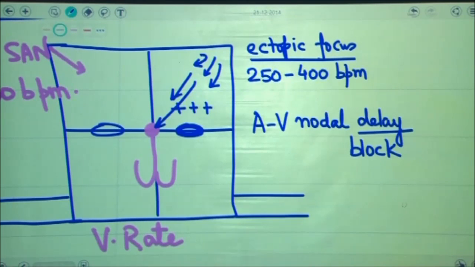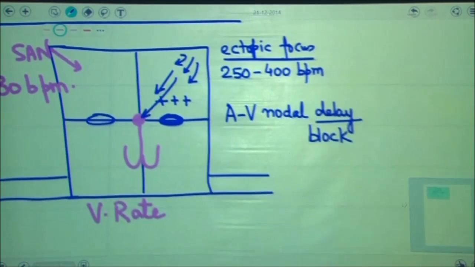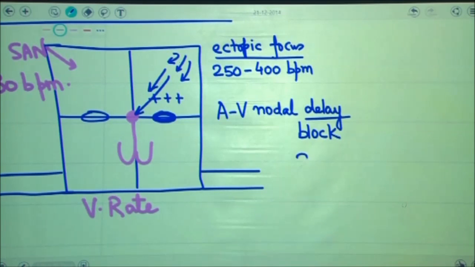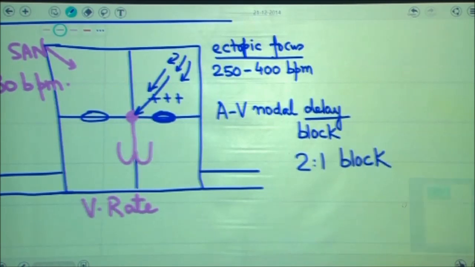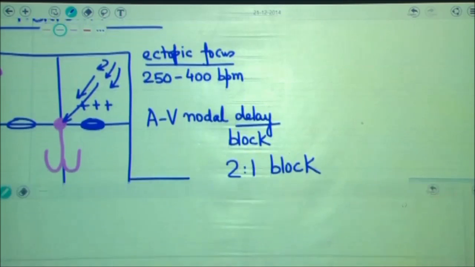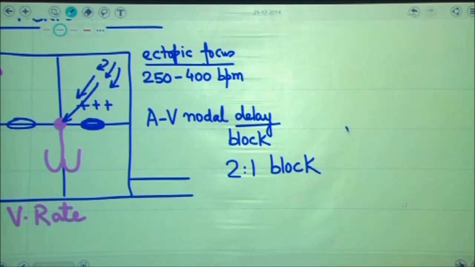All I can say is that there is a limit to the amount of work that can be done by the heart. If you try to push a particular part of the heart, which is the AV node here, to work more than normal, it would not be in a position to conduct. Let me say hypothetically, if there are 400 impulses landing on the AV node and the AV node is exhibiting 2:1 block, then the ventricular rate of the patient would be something close to 200 beats per minute. This was purely mathematical.